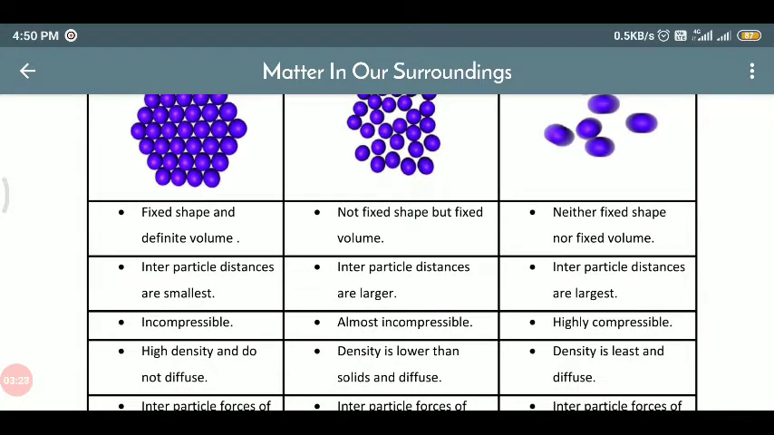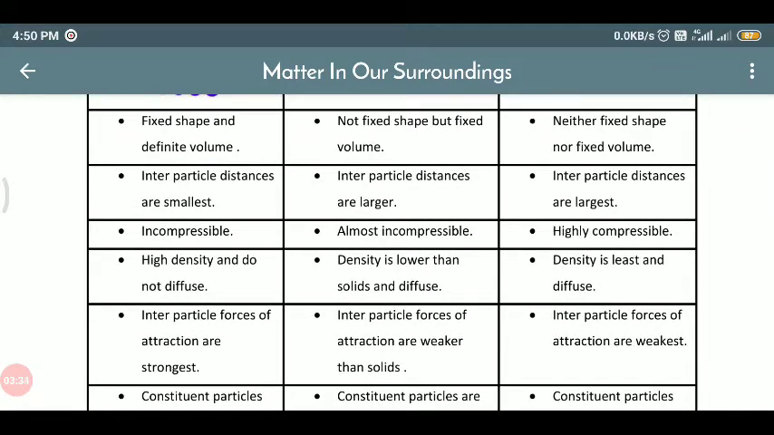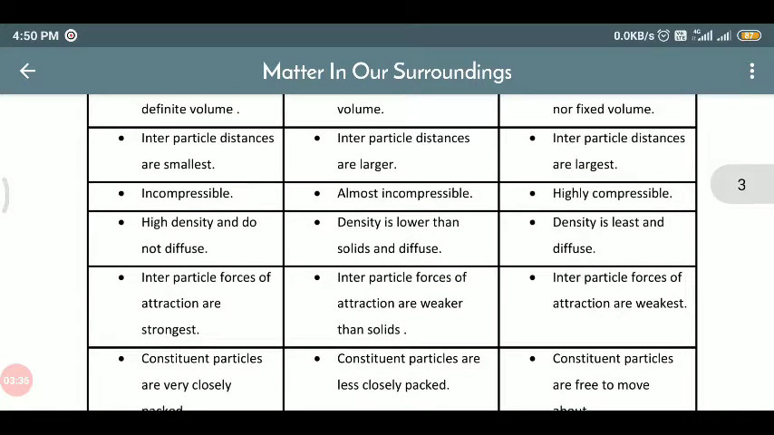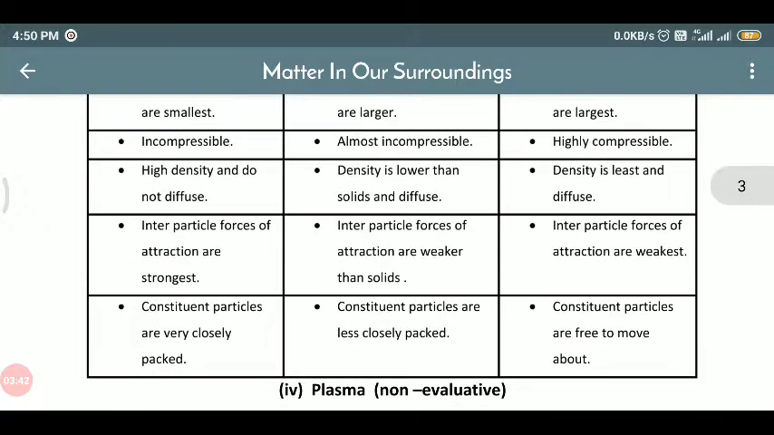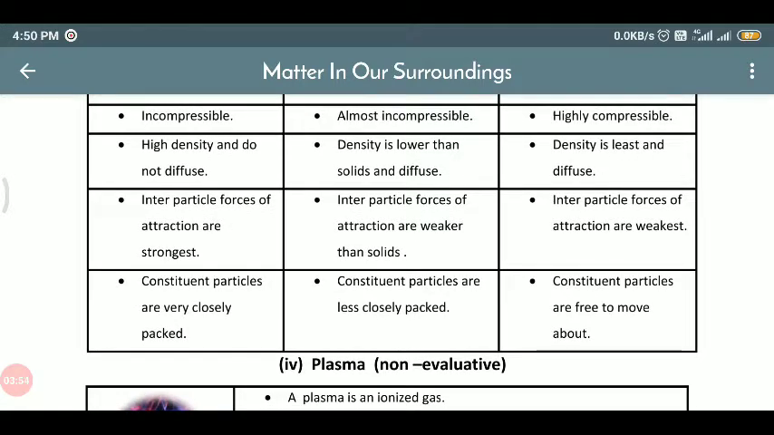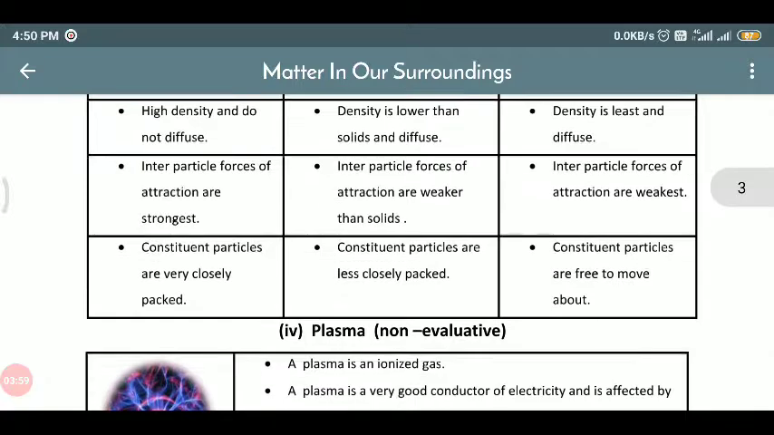And now comes the gas. As you all know, the shape of gas is not fixed. Interparticle distances are large. There is a very large distance between the particles. They are highly compressible, means we can compress the gas. Density is least, very less. Interparticle force of attraction is very weak, means the particles are far apart, so the attraction force is less. Constituent particles are free to move about, means they can move freely here and there.